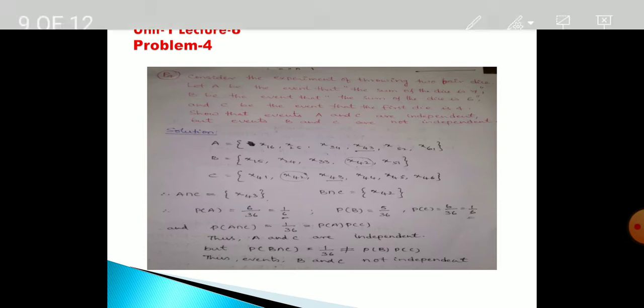You see what is the problem here? Consider the experiment of throwing two fair dice.